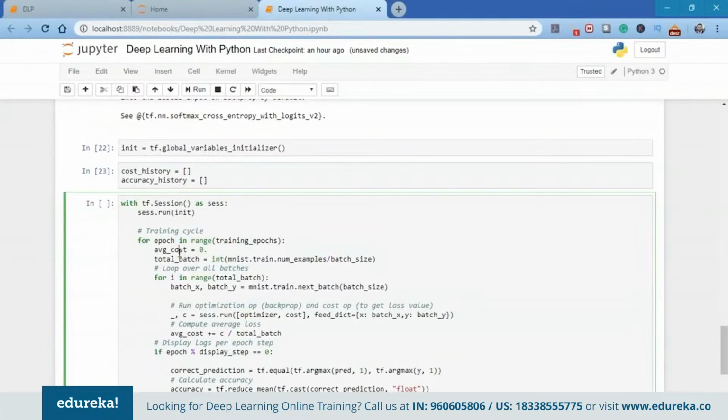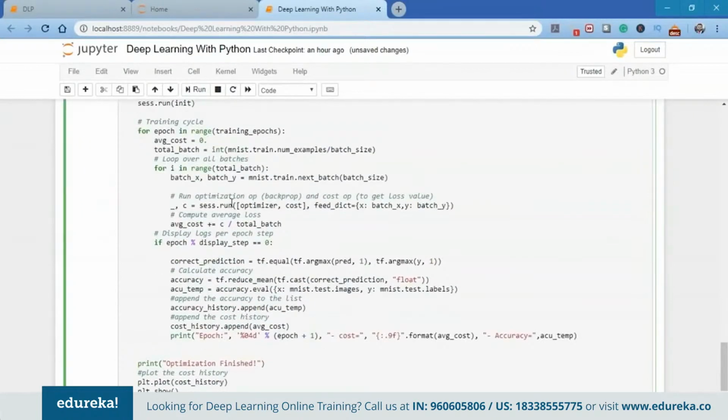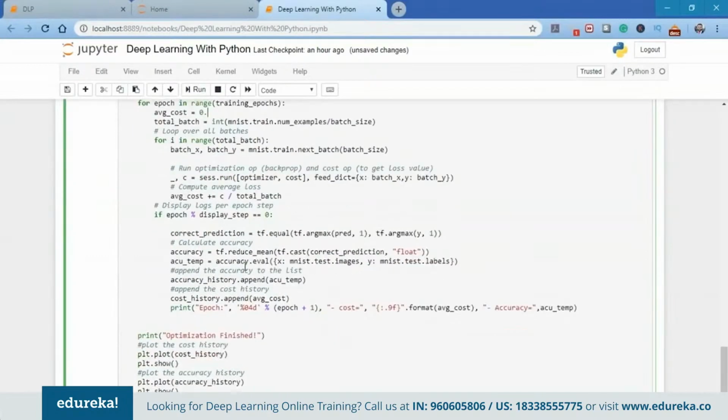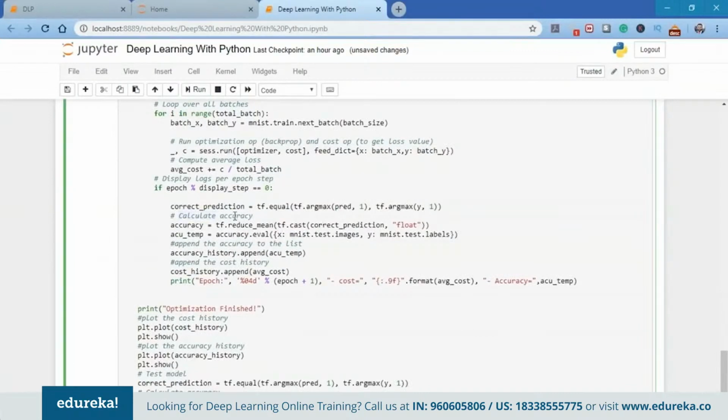First of all, we're going to create the average cost as 0. Next, we're going to loop over all the batches. The batch size is 100. We're going to use a batch size of 100 and iterate for 15 epochs. For i in range total batches, we're going to get mnist.train.next_batch of batch size. Next, we're going to run the optimization backprop and the cost operation to get the loss value. We're going to calculate the average cost, and then finally we'll calculate the accuracy.